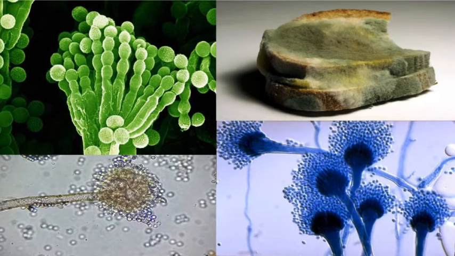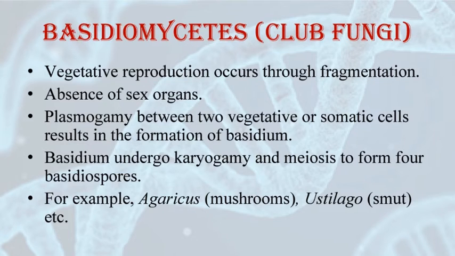These are some of the examples of Ascomycetes. You can clearly see in the picture the presence of conidiophores. These bear the spores and this is the means by which Ascomycetes reproduce. The next class of fungi is Basidiomycetes. They are commonly known as club fungi because of their shape. Examples of Basidiomycetes are mushrooms, bracket fungi or puffballs. These organisms grow in soil, they can grow on logs and tree stumps, and they can also live inside plant bodies as parasites. Examples are rust of wheat and smut.